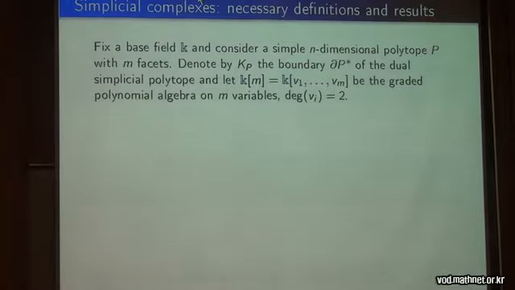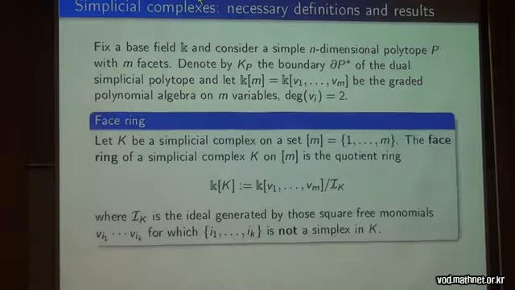So the boundary of its dual is a simplicial complex K_P, and we have a polynomial algebra on m variables. The face ring, or Stanley-Reisner ring, is the quotient of the polynomial algebra over a monomial ideal I_K, which is generated by square-free monomials such that the corresponding indices do not form a simplex in K.